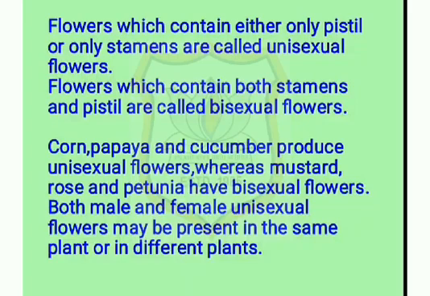Flowers which contain either only pistil or only stamens are called unisexual flowers, and flowers which contain both stamens and pistil are called bisexual flowers. For example, corn, papaya and cucumber produce unisexual flowers, whereas mustard, rose and petunia have bisexual flowers. Both male and female unisexual flowers may be present in the same plant or in different plants.